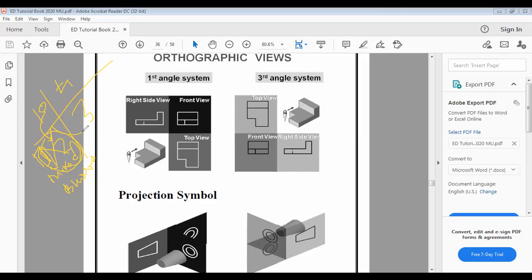Now when we rotate it by 90 degrees to the third angle, again there will be a flip. Here the top view will be below the x-axis and the front view will be above the axis. Here the front view goes below the x-axis and the top view goes above the x-axis. And when it is further rotated by 90 degrees, the image again becomes blurred because of mixing, so we should not include the fourth quadrant also.